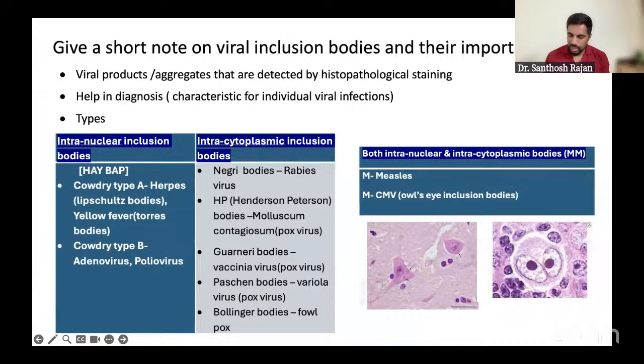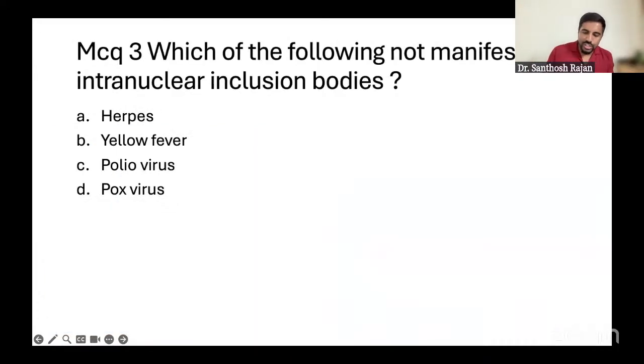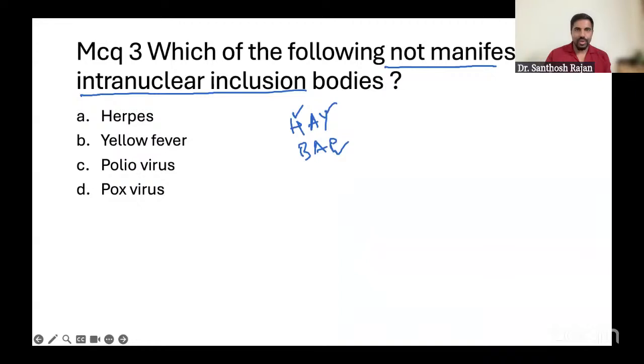Okay, yes. Now, next. Which of the following is not manifested as intranuclear inclusion body? So which is not intranuclear. That means you have to rule out which is not in HEY BAP. So herpes, yes, it's coming. Yellow fever, it's coming. Polio, it's coming. But pox, no, because pox is the molluscum contagiosum body. So totally it's out. Okay, so pox virus.